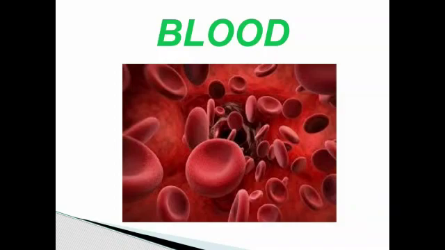Normally, a human adult has 4 to 5 liters of blood. It regulates the water level and body temperature.